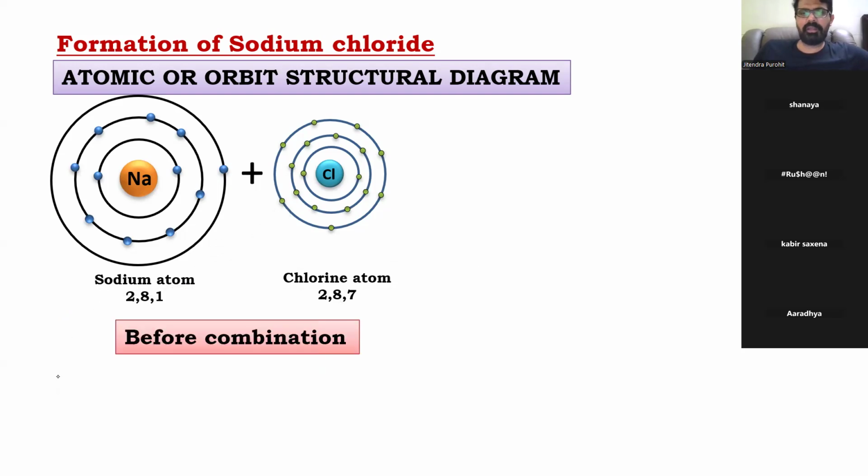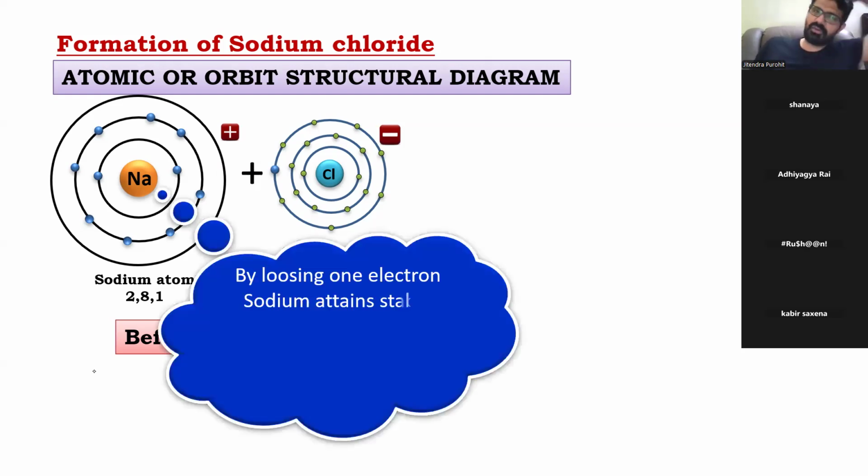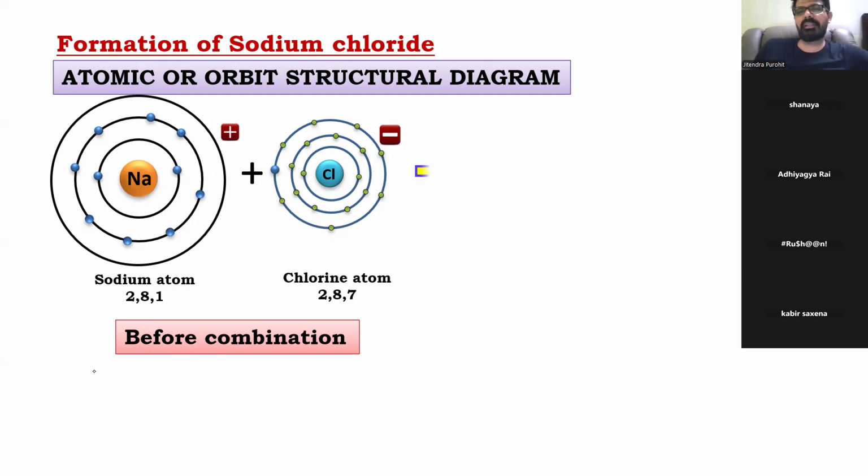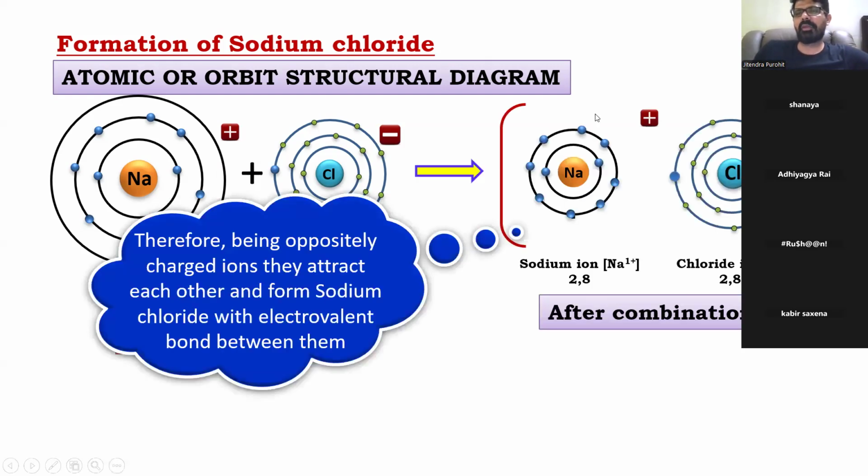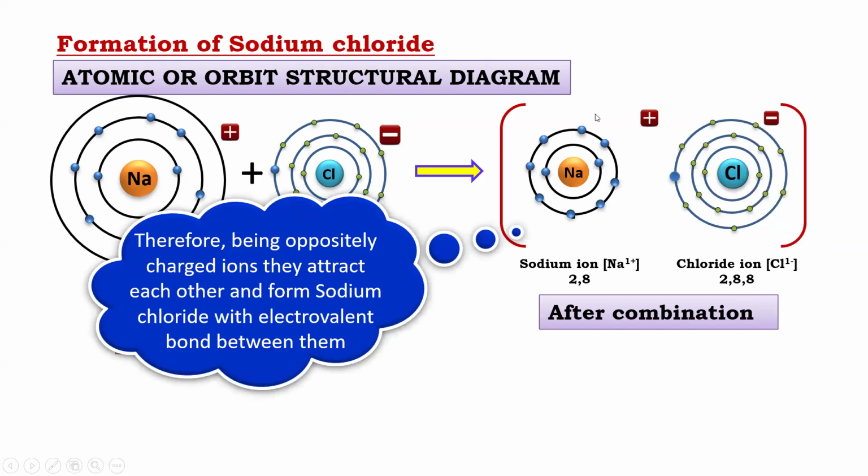So now look, beta, what is happening? Look at this, the electron is going. If the electron is lost from here, this will develop a positive charge, and the one which is gaining will form a negative charge. Positively charged ions are known as cations. Negatively charged ions are known as anions. And this bond, which is formed due to transfer of electron from metal to non-metal, is known as electrovalent bond or ionic bond. Can you see sodium has developed a positive charge and there will be a force of attraction? Is this clear?